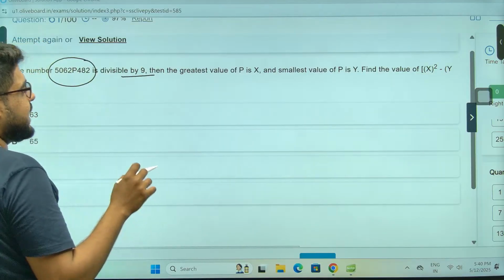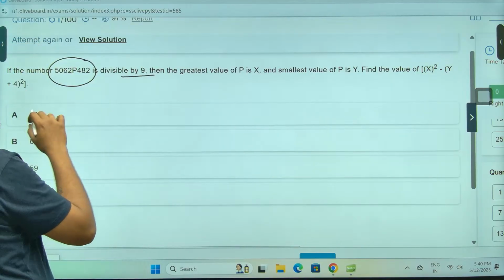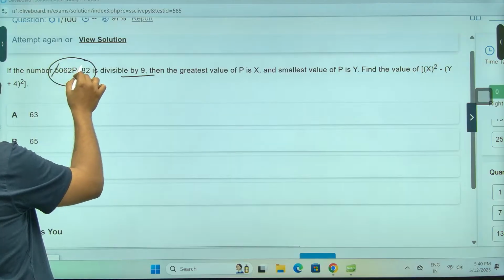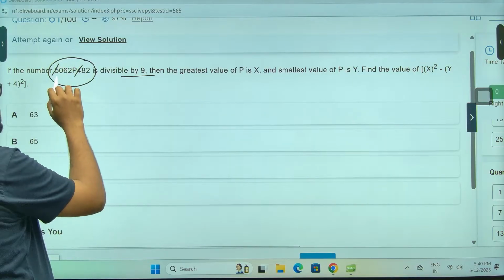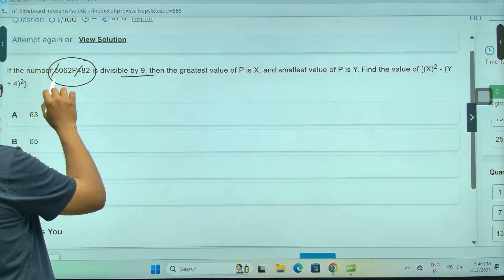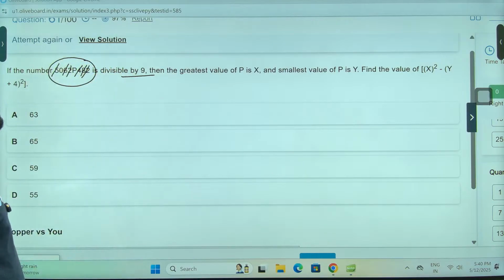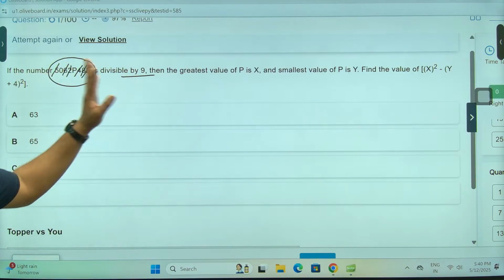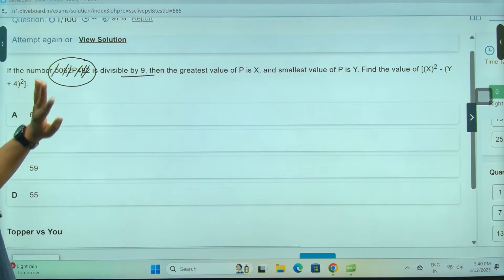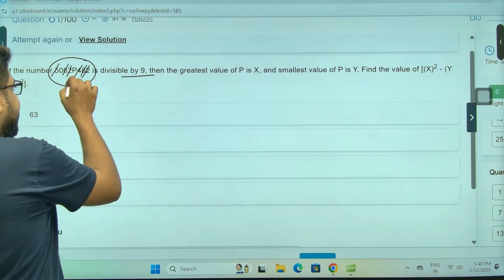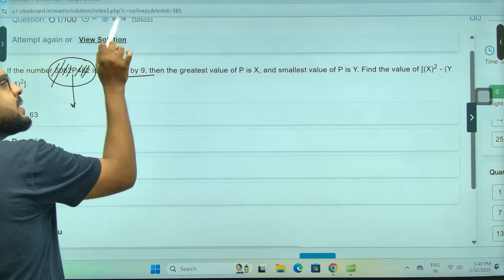Sir, how to check 9? Sum. So let's just see now, sir. 5 here, 4 here, 9, divisible. No worries. 8 plus 2, 10. Sir, it is divisible. 6 plus 2 is 8, 8 plus 2 is 10, 10 plus 8 is 18. Divisible by 9. So P and 0. 0 is there, not there.